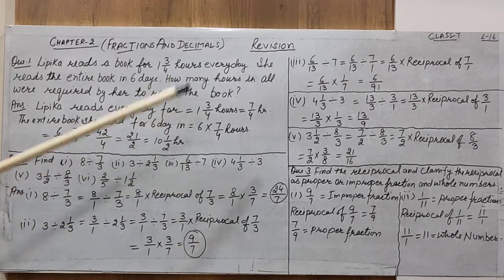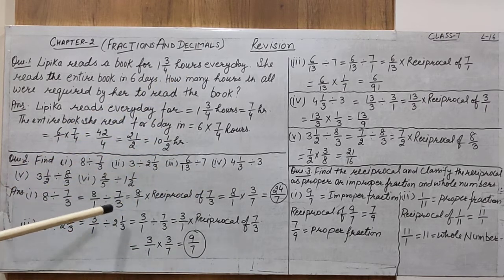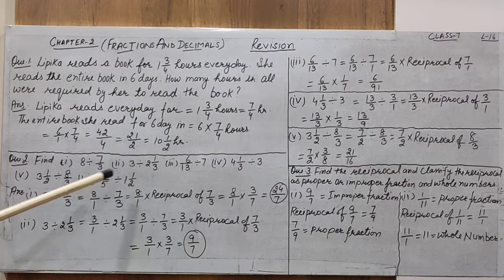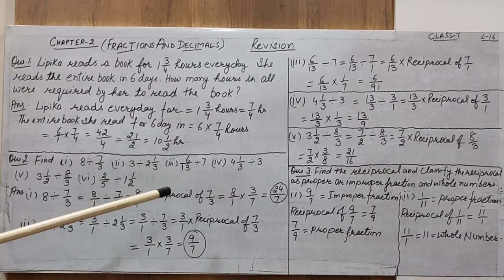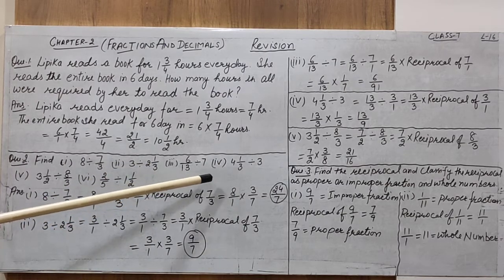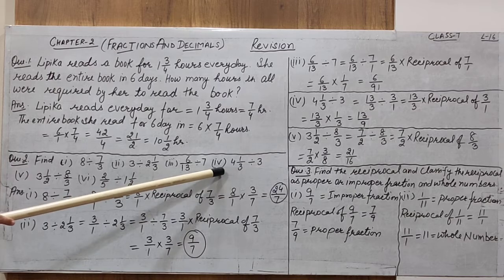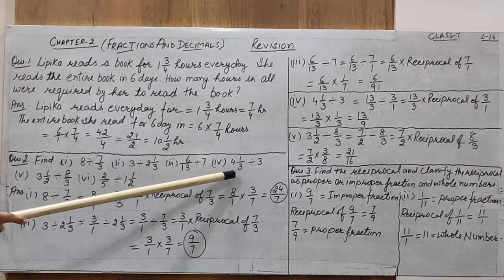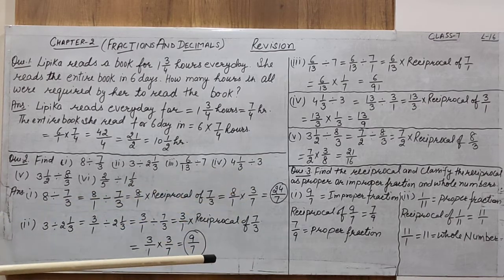Alright, I hope you understand step by step. We have to revise a few questions related to the previous exercise, of which we have already done a few. Now the fourth question is 4 is to 1 by 3 divided by 3.